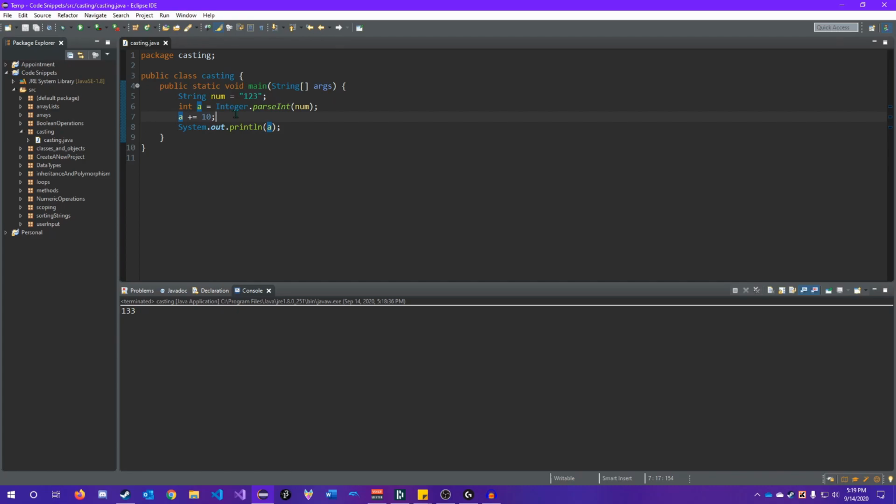Some of you might now be wondering, going back to that int and double problem that we had before, where we had double a equals 10.9, and then int b equals cast a as an int, and then we print out b. If we lose that 0.9, how can we save that 0.9 if we did want to convert it to an int, like if we wanted to round it, per se? That's a great question, and I'm going to cover that in the next video, so stay tuned.